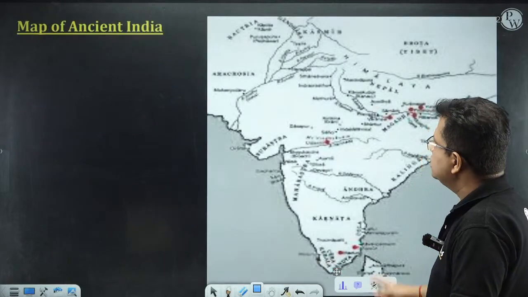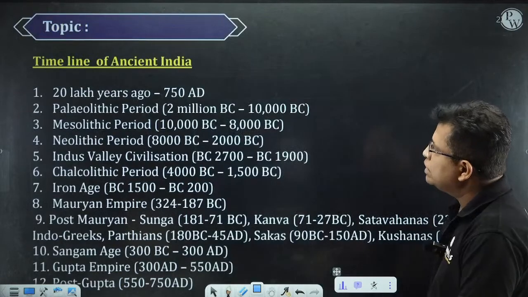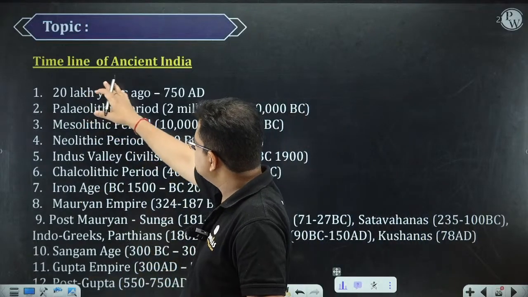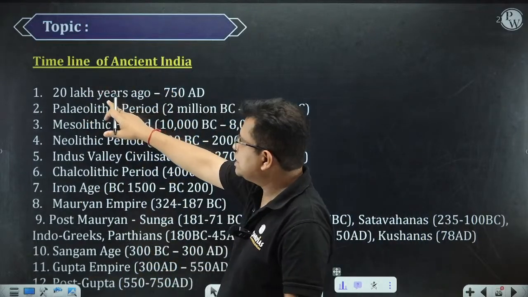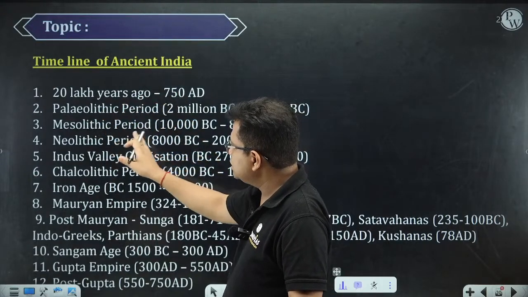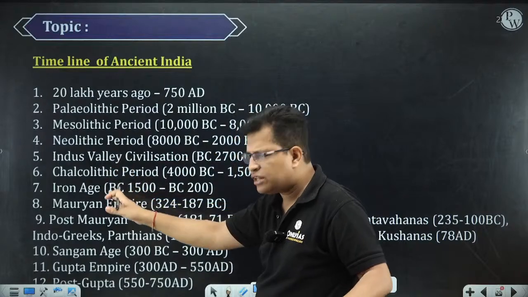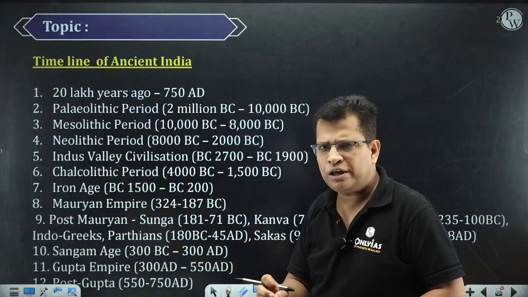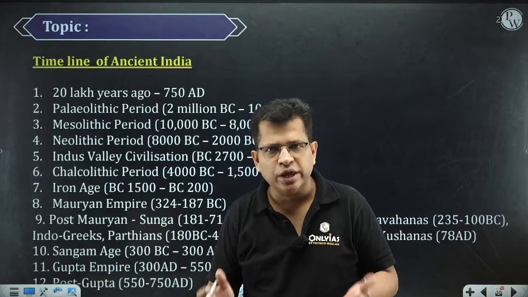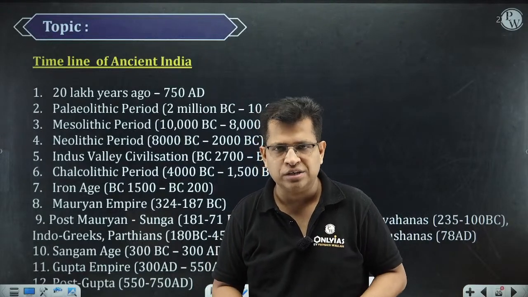You can write it. So this is the map of ancient India. Now the timeline of ancient India. We will start tomorrow from here only. Timeline of ancient India. So we will start our discussion from 20 lakh years ago, 750 AD, Paleolithic period, Mesolithic period, Neolithic period, Indus Valley civilization, everything that is given in the timeline. And I believe that is not required. Just to make you understand in which time period what actually happened. That is the real demand of this examination.